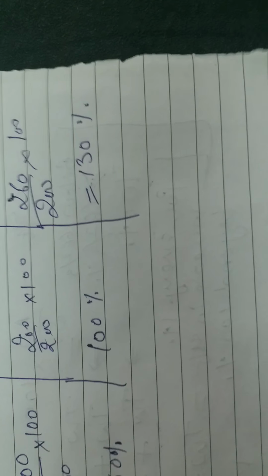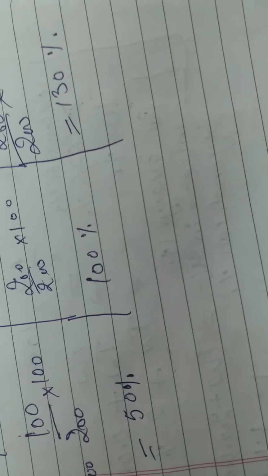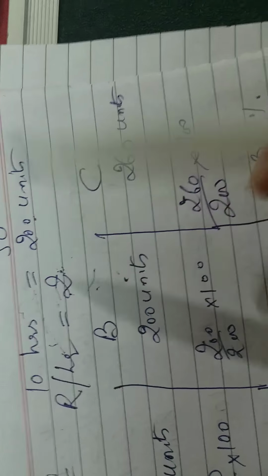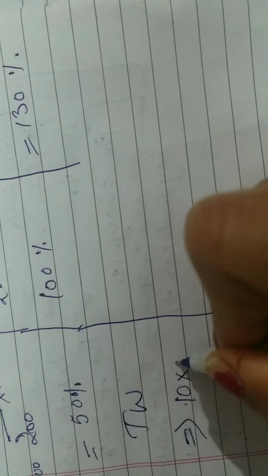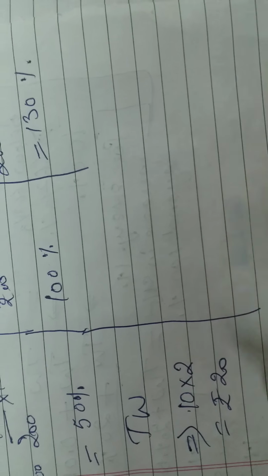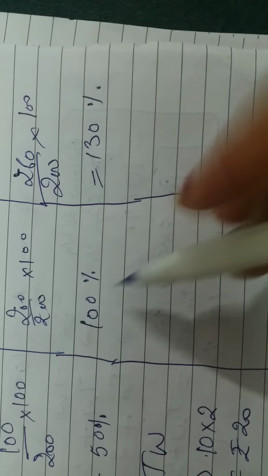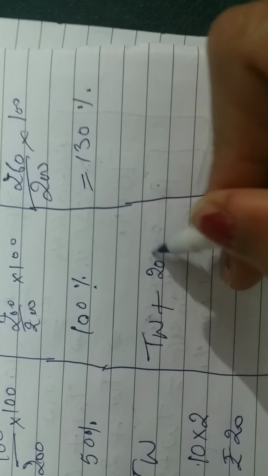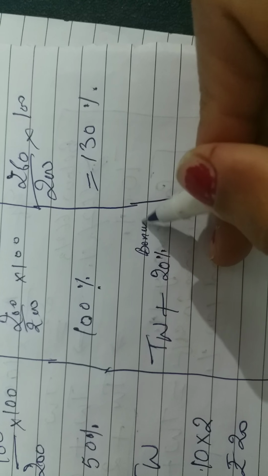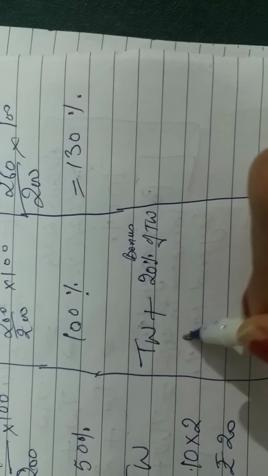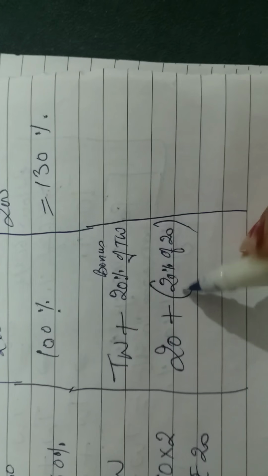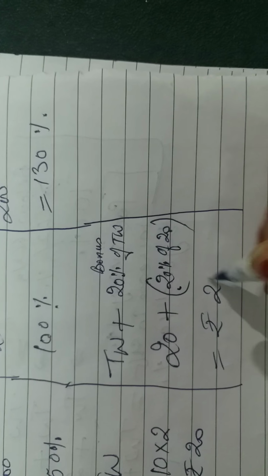So he will be given only and only which wages? He will be given only the time wages. So time wages, what is the rate? How many hours? It is written 10 hours. And what is the rate per hour? That is 2. So time wages stays 10 into 2, that is rupees 20. Then for the person whose efficiency is 100%, he was supposed to get time wages plus 20% as bonus. Now 20% of time wages. So it is 20 plus 20% of 20, that is 4. So total is rupees 24.